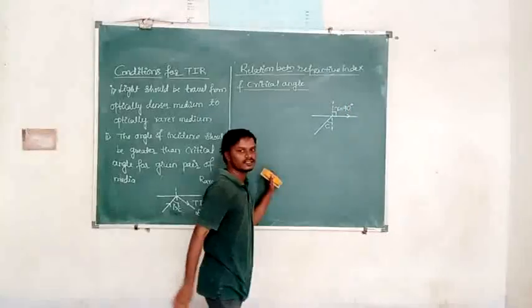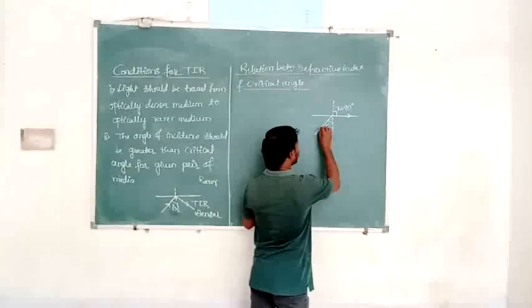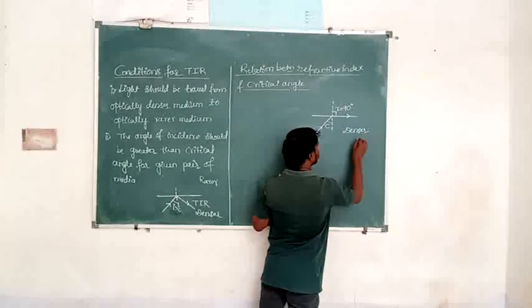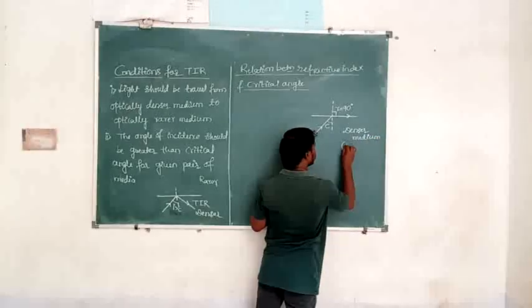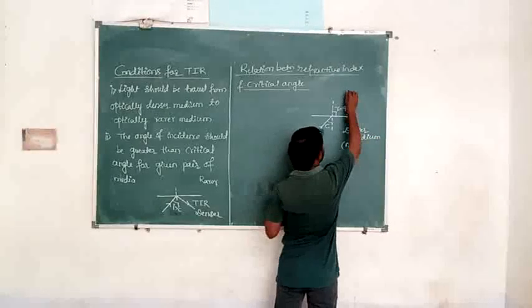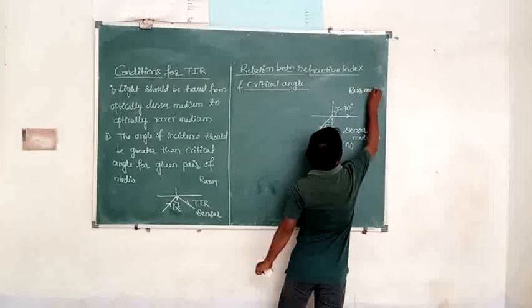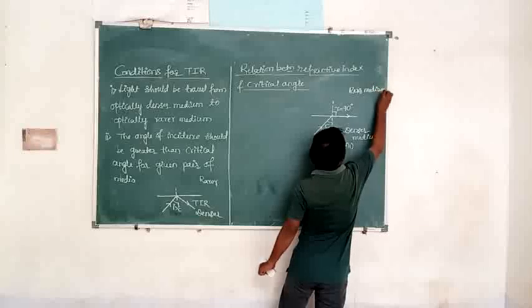90 degrees. Then I will take the refractive index of the denser medium as n1, and the refractive index of the rarer medium as n2.